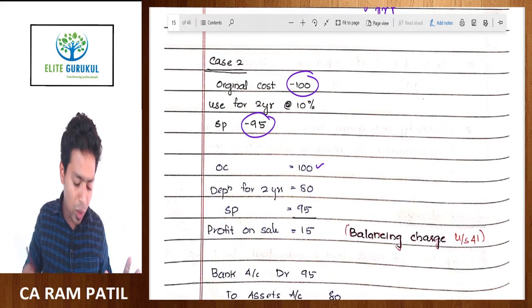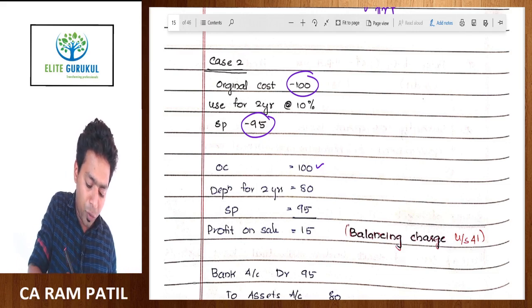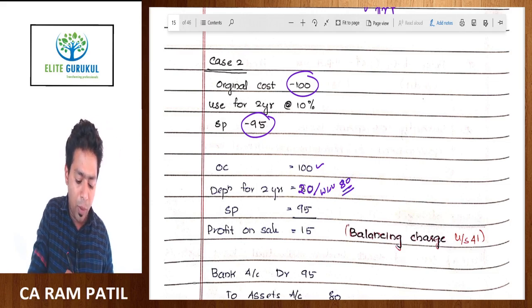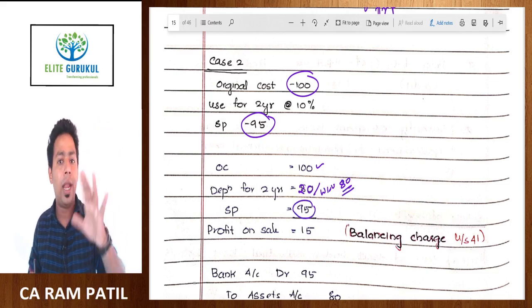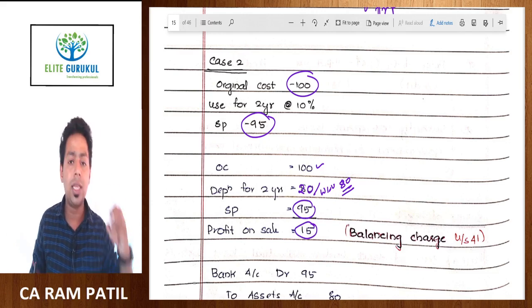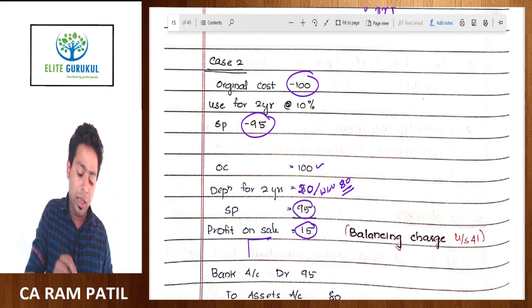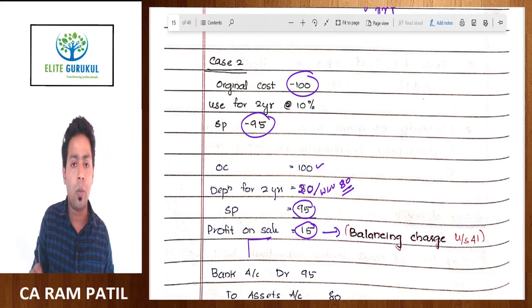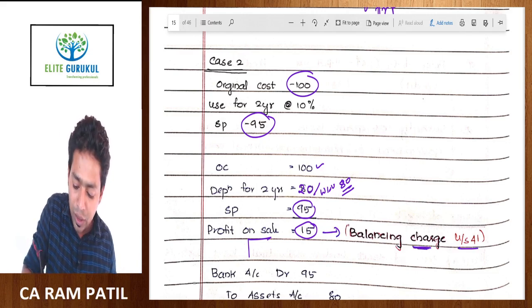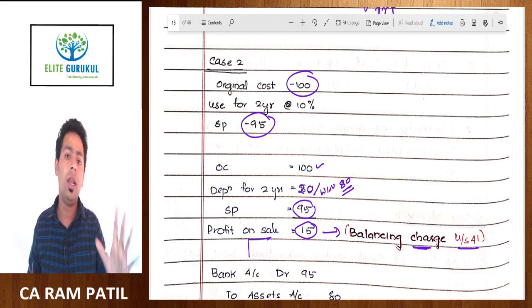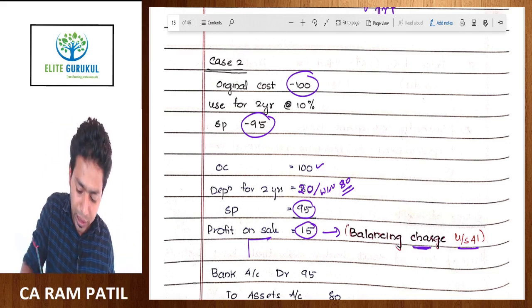100 rupees is your original cost, depreciation for 2 years is 20 rupees. So your WDV becomes 80 rupees. From your WDV you will compare a selling price of 95. Because selling price is higher than WDV, you will call it a profit on sale of asset. The profit on sale of asset, this 15 rupees, is known as a balancing charge under section 41, which is a deemed income under PGBP. So this is the deemed income.